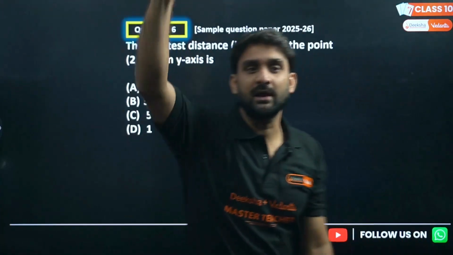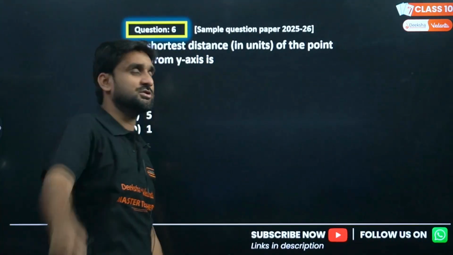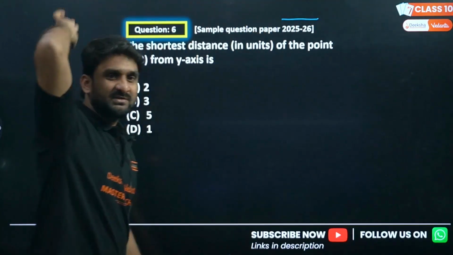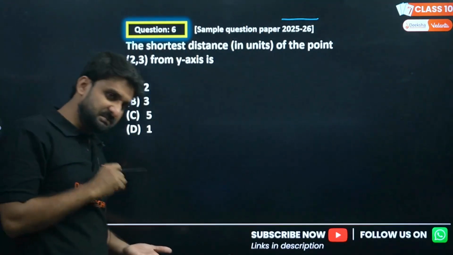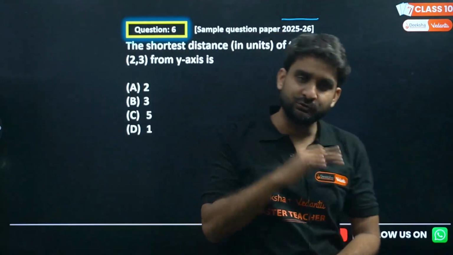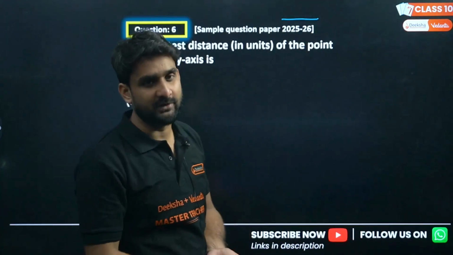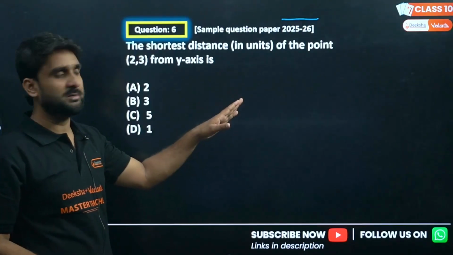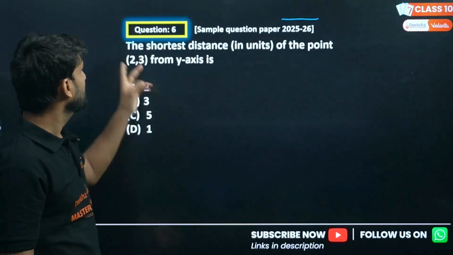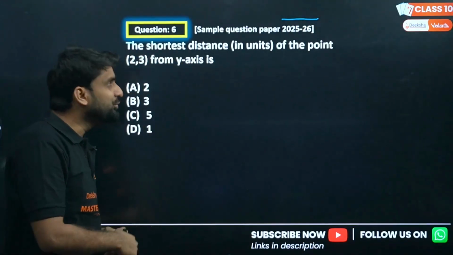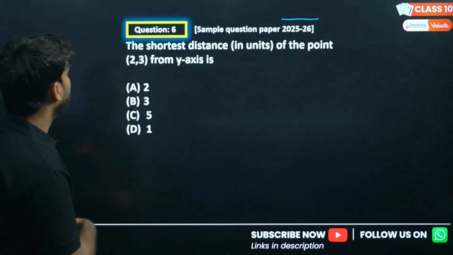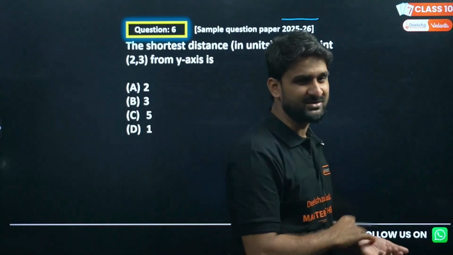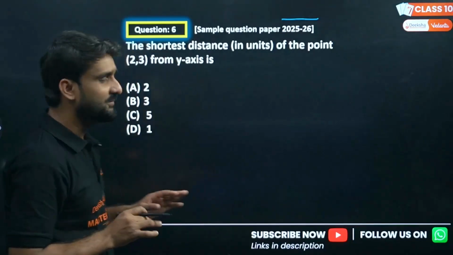As you can see in the bracket here, my dear lovely kids, sample paper question. Sample question paper 25-26. CBSE has released a sample question paper for the board students of the year 2025. So from that sample question paper, I have brought a question for you. The shortest distance in units of the point (2, 3) from the y-axis. This is a bit tricky question. This is a very easy question, very easy, but a bit tricky.